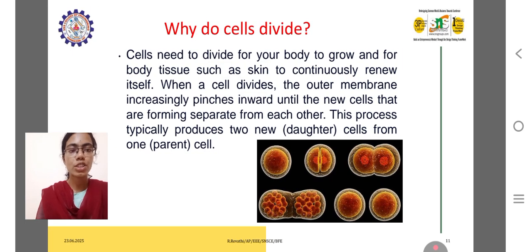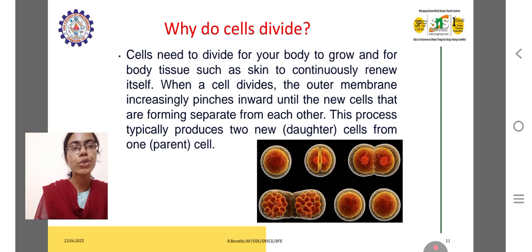Now cell division. We start in the embryo as a single cell, and as days pass, the single cell divides into two cells, the two into four, and the four into multiple cells. This is how a single cell further develops into a multicellular organism.